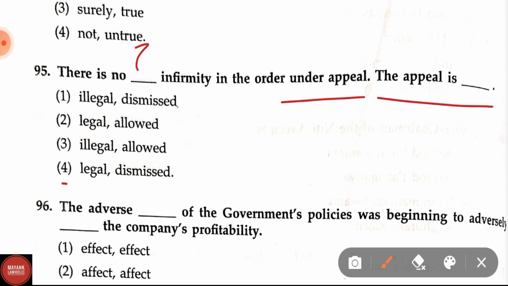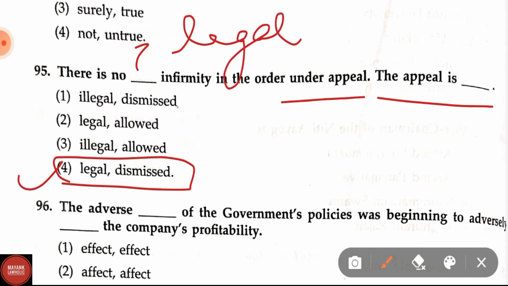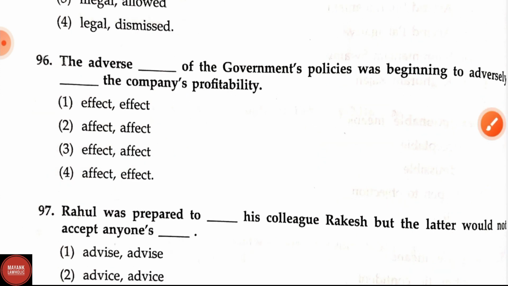The appeal is dismissed. Correct answer is option 4. There is no legal infirmity in the order under appeal. The appeal is dismissed.